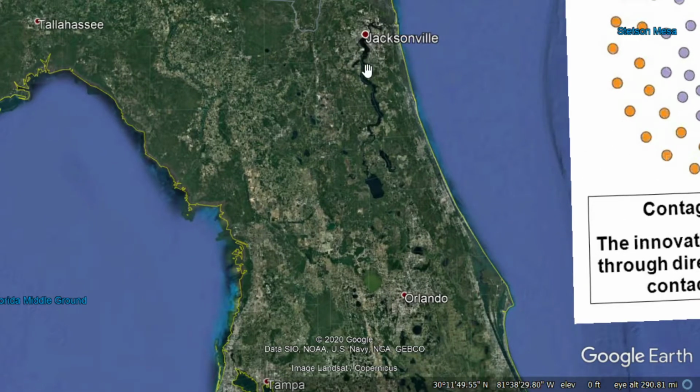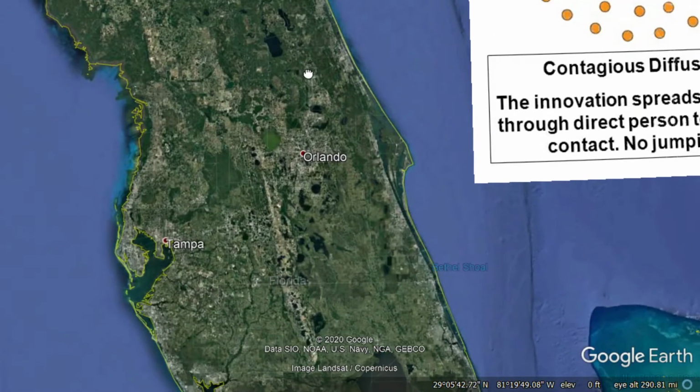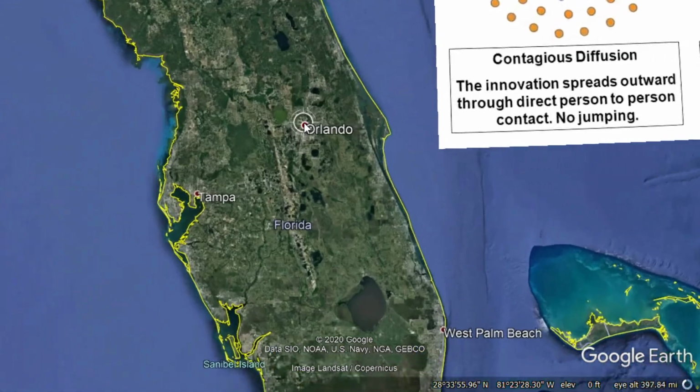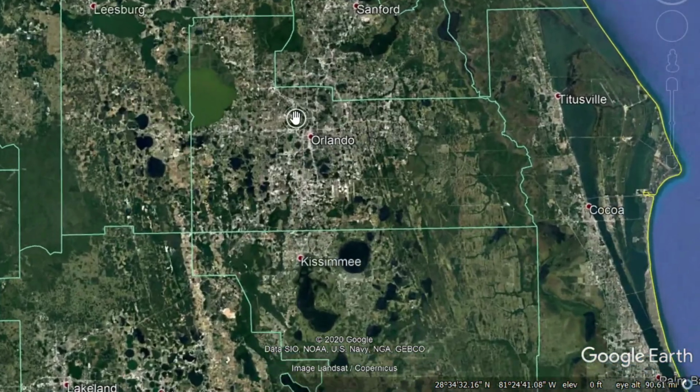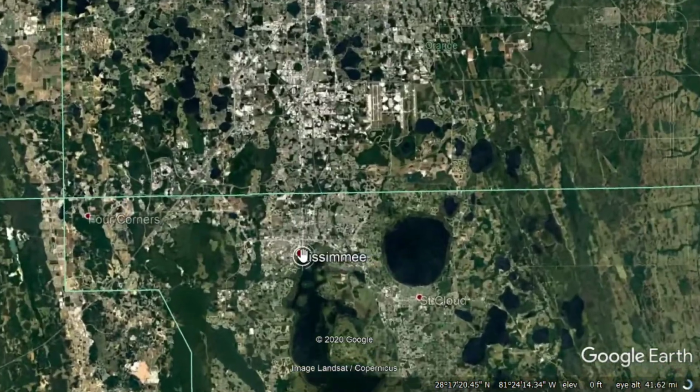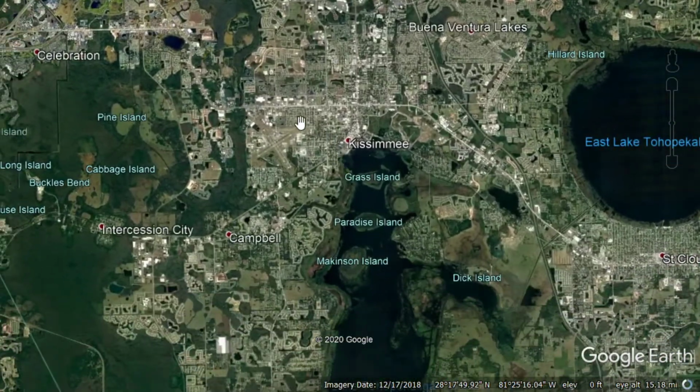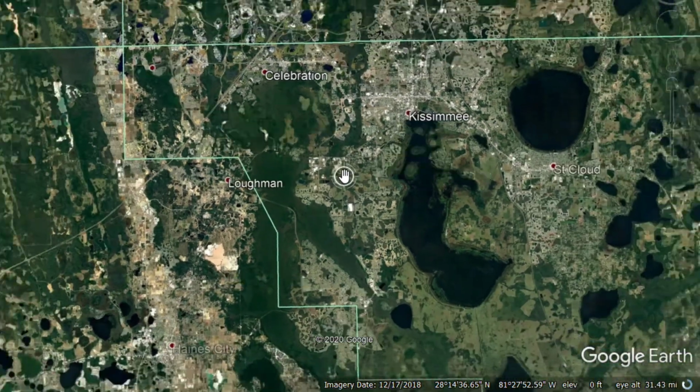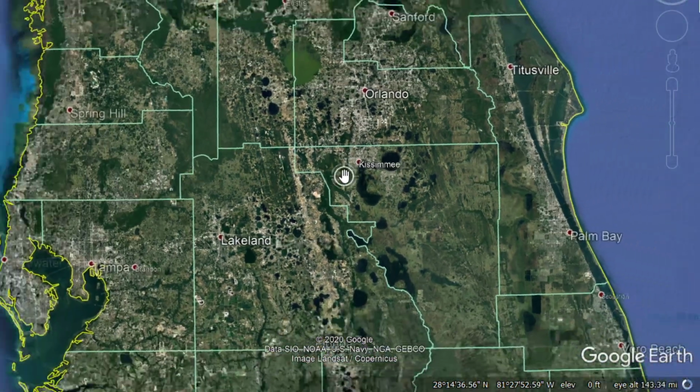And it spreads from Jacksonville to these nodes, you could say, with high populations. And then from there, it spreads out around Orlando to highly populated areas. And then from there, it spreads out to slightly lower populated areas, and then it just slowly spreads out like that.